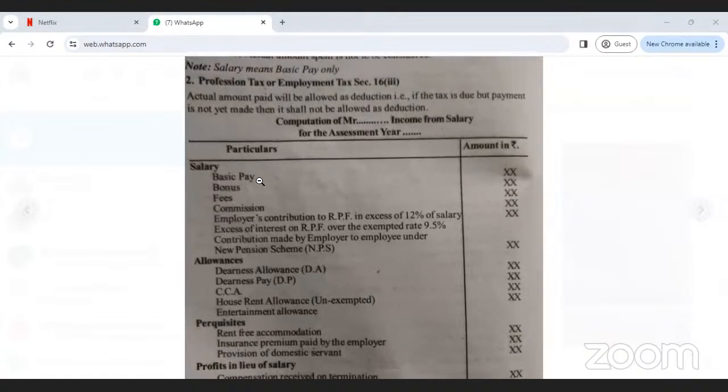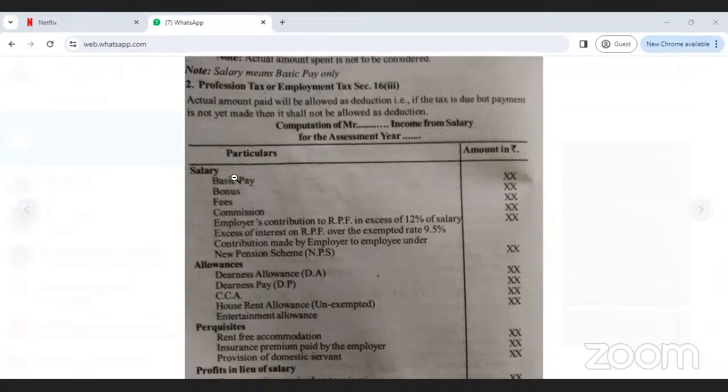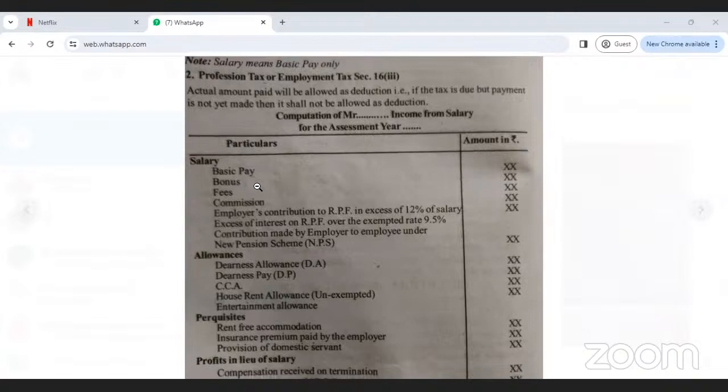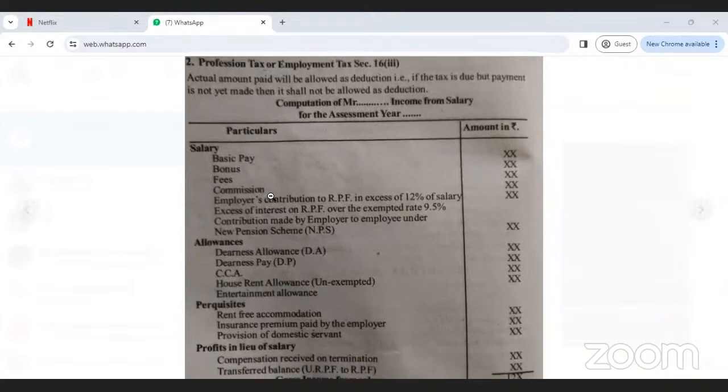Basic pay, as any government employee knows, basic pay and dearness allowance plus HRA and any commission, fees, bonus, all to calculate gross salary. Basic pay, including bonus, fees, commission also comes under salary only. That is the reason, see here, salary heading: basic pay, bonus, fees, commission.